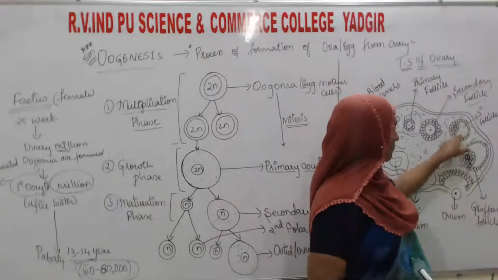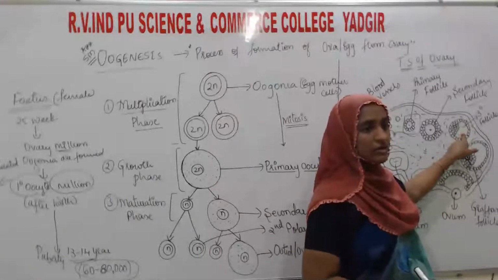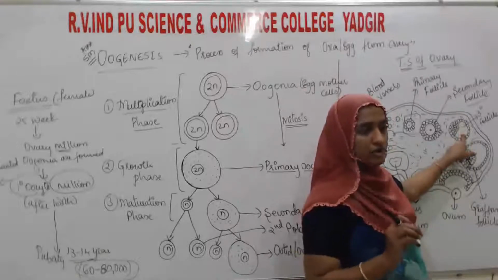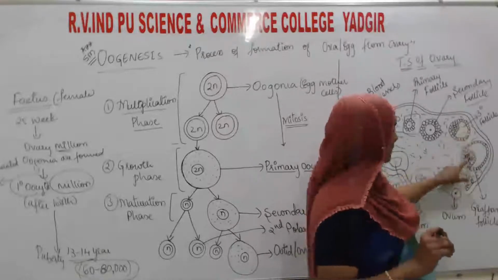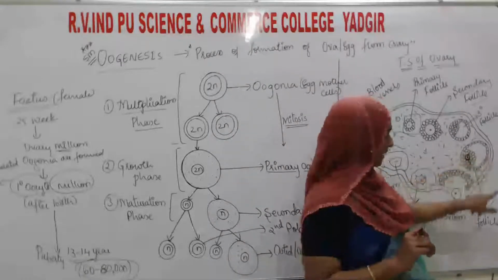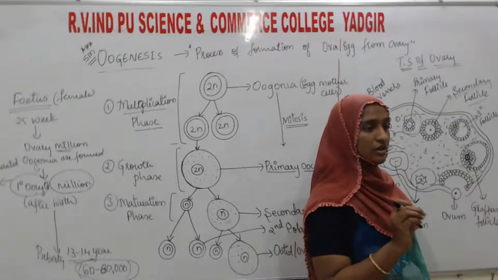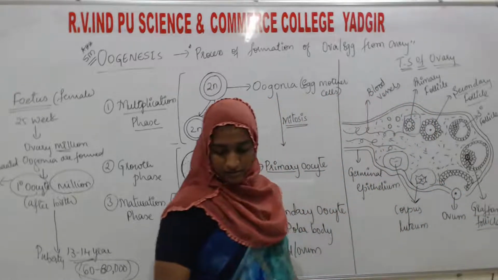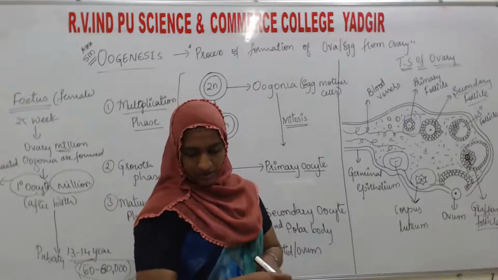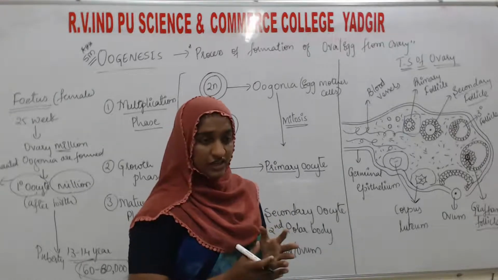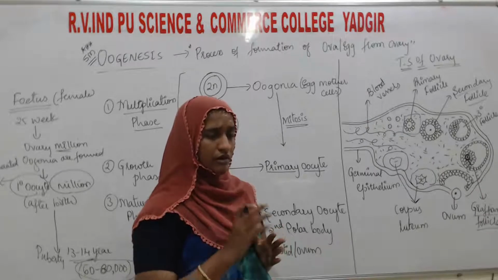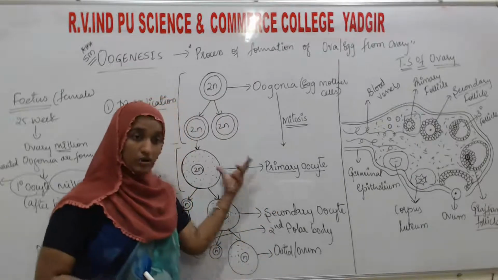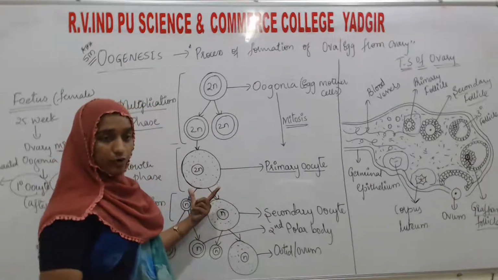Here there is a space or cavity-like structure which we call the antrum, which is filled with liquor folliculi. Then when this tertiary follicle matures, that matured follicle we call the Graafian follicle. The tertiary follicle grows in size, and that matured follicle is the Graafian follicle. Now come to this particular flow chart.